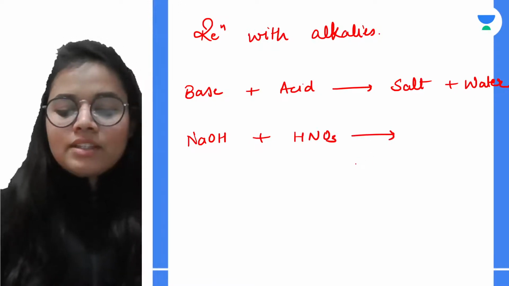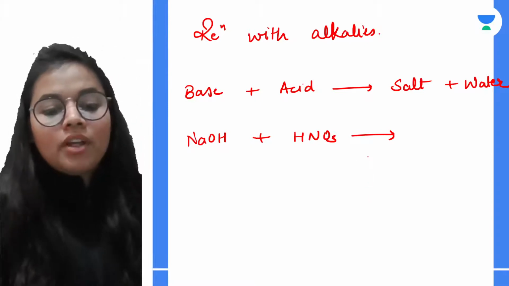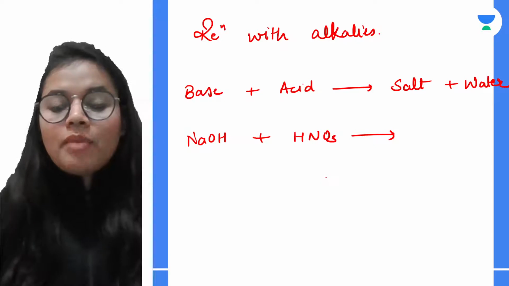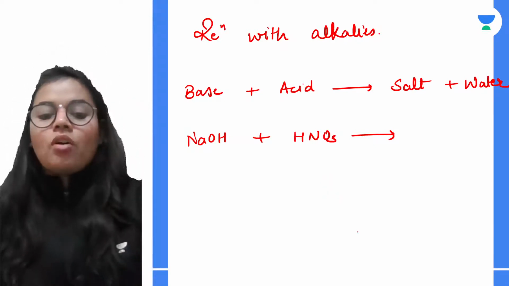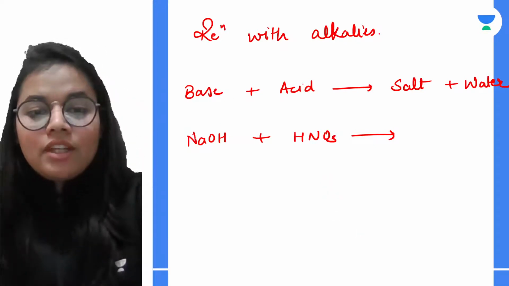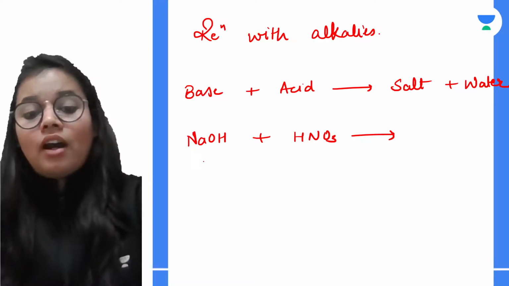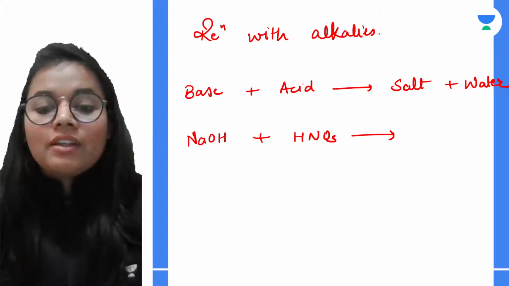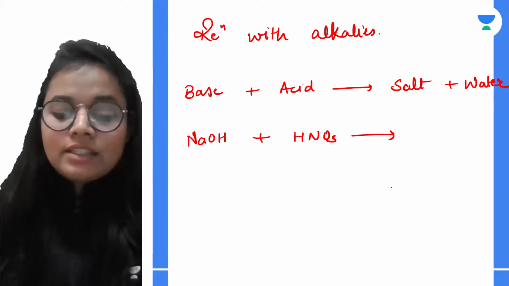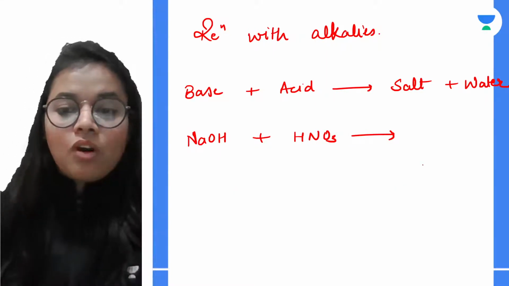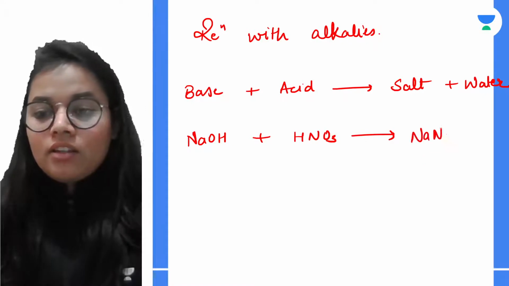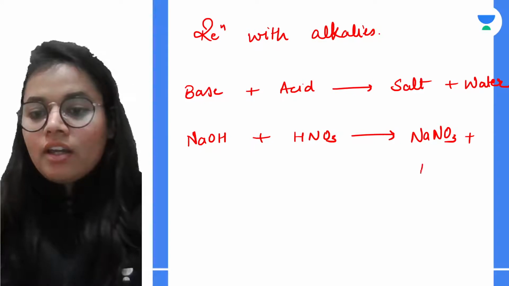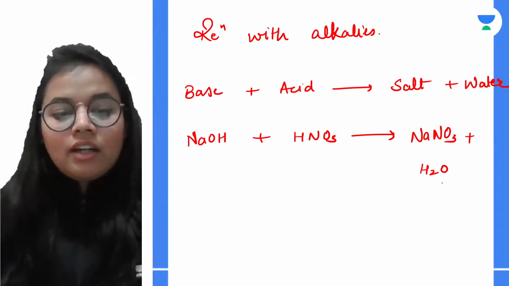Okay, so what is basically happening? What it will be forming? When the base reacts with acid, it forms salt and water. So when we have taken the base of sodium hydroxide, okay, what it will form when reacting with the nitric acid? It will be forming salt. So that is sodium nitrate plus water. Can anybody tell me the correct?